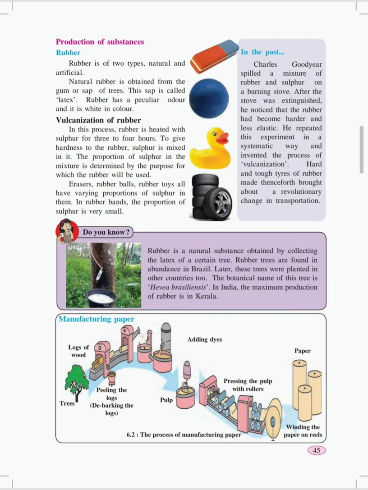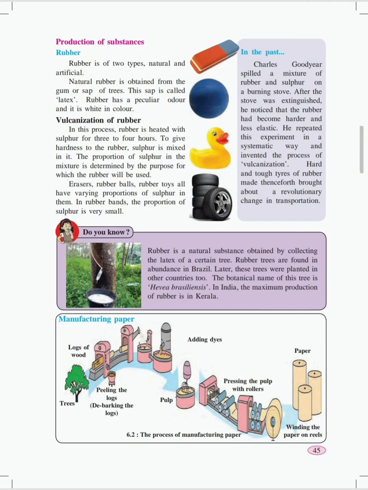In this process, rubber is heated with sulfur for 3 to 4 hours. To give hardness to the rubber, sulfur is mixed in it. So when sulfur is mixed in rubber and it is heated for 3 to 4 hours, the rubber gets hardened. Depending on whether the object is to be soft or hard, the proportion of sulfur is adjusted when the rubber is heated.